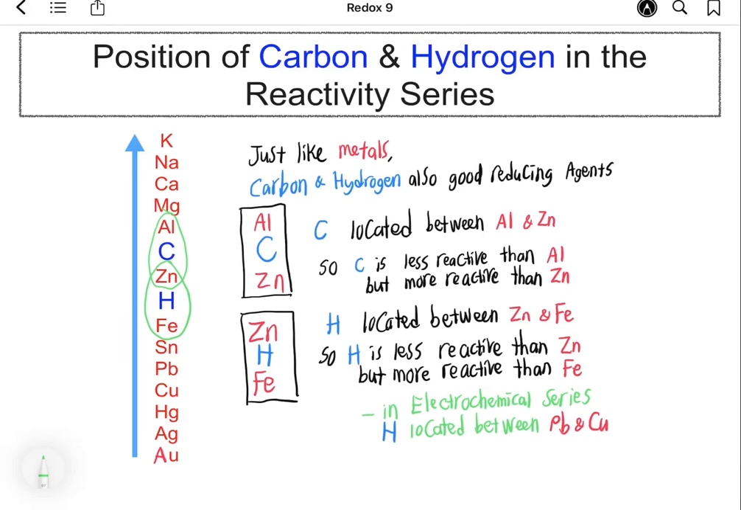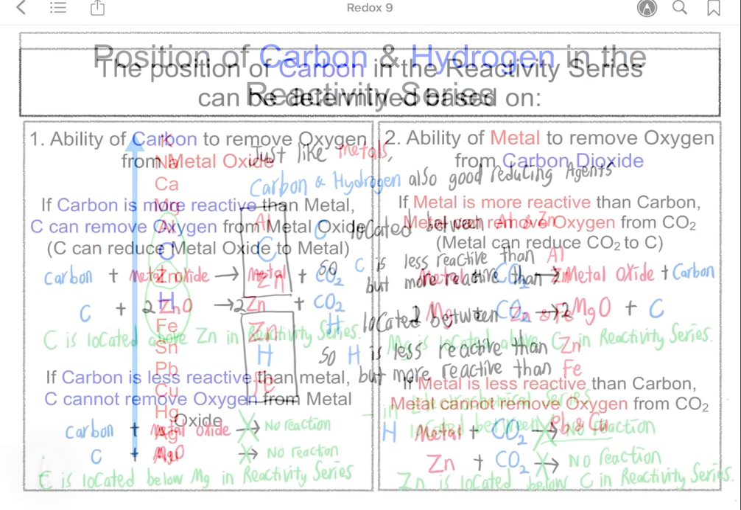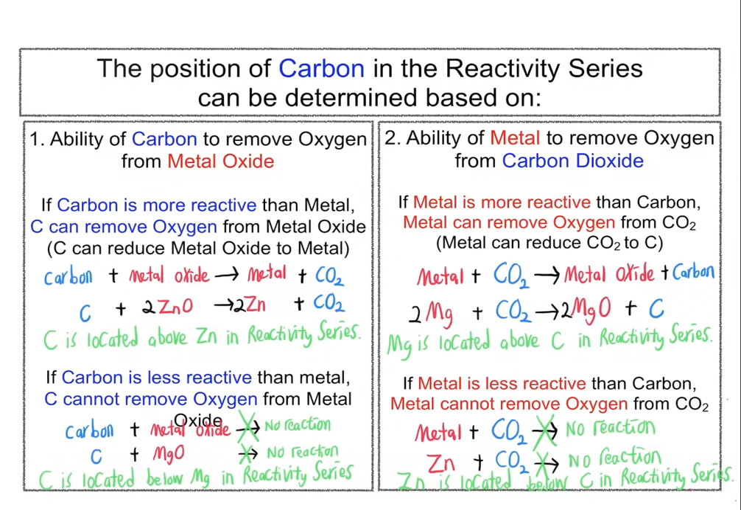The reactivity series is very similar to the electrochemical series because both are related to the ability of metals to lose electron or their strength as reducing agent. However, the position of hydrogen in electrochemical series and in reactivity series are different. In reactivity series, hydrogen is located between zinc and iron, while in electrochemical series, hydrogen is located between lead and copper.